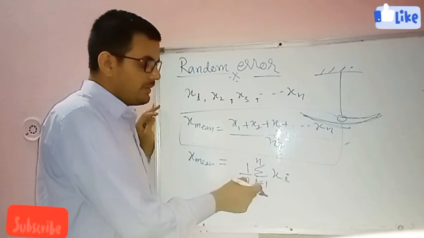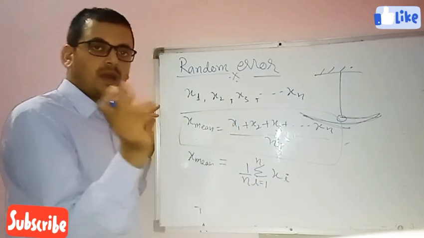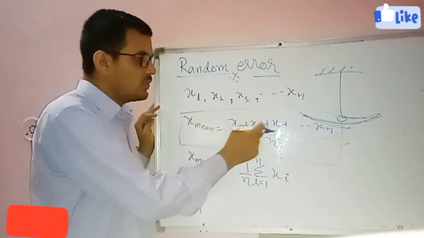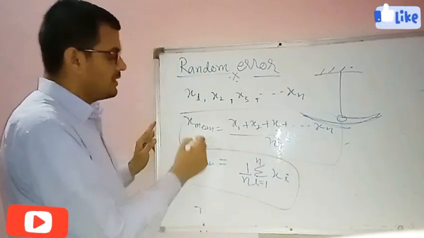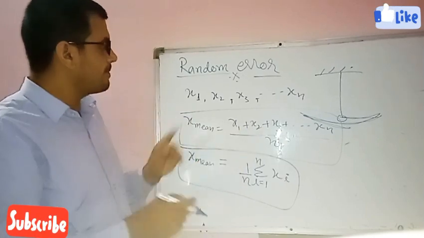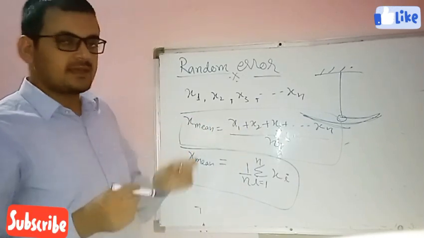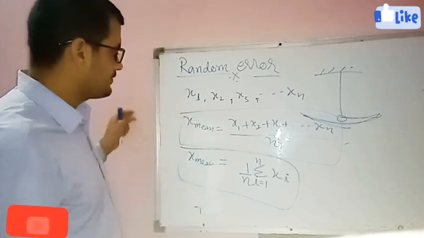Then plus we put i equal to 2, x2, plus x3 plus x4 plus x5. This is the short form, because it is i equal to 1 to n: 1, 2, 3, 4, and so on up to n. If you feel difficulty writing this, you can write only this. This is the mean. So by taking the mean, we can remove the random error.